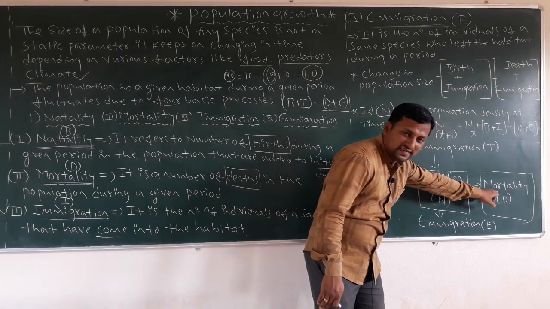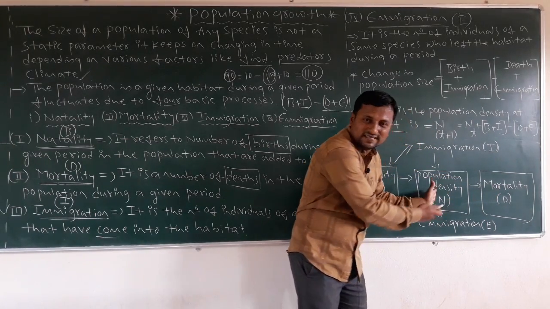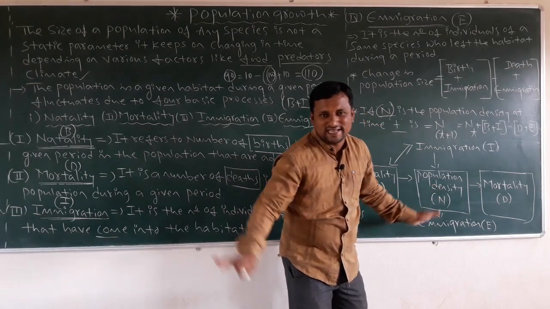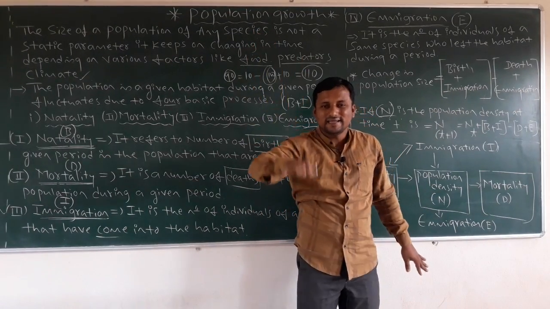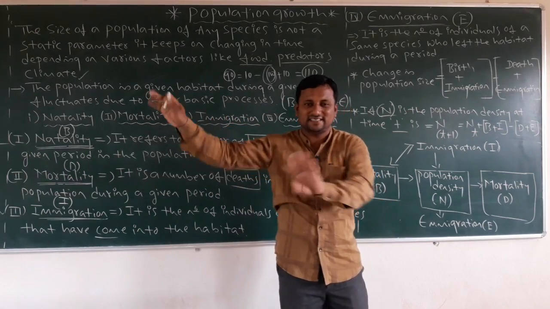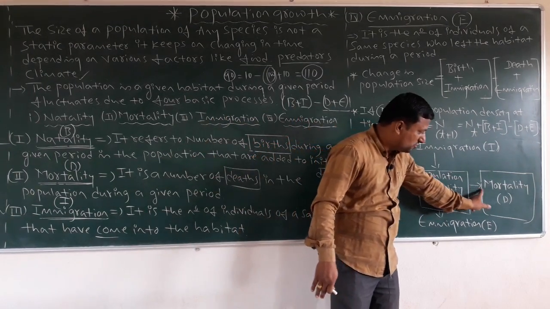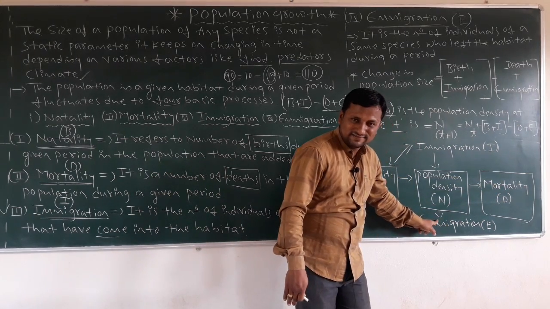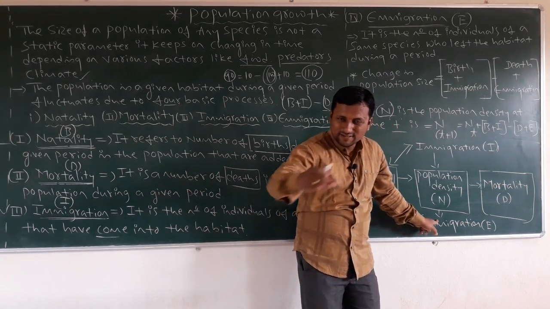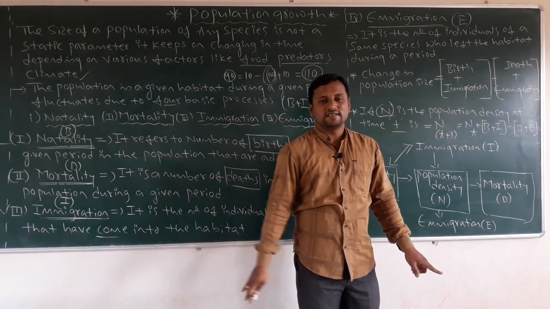See, mortality is nothing but death. Those individuals present in the population die. What about the population growth? It decreases, means they leave the habitat. That's why the arrow mark goes to the mortality side. Same with emigration. There also an arrow mark goes from the population density.